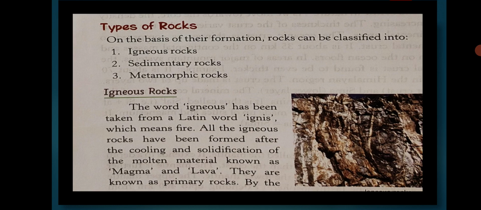So all the igneous rocks, how have they been formed? They have been formed after cooling and solidification of the molten material known as magma and lava. They are known as primary rocks. So the igneous rocks are also called primary rocks.